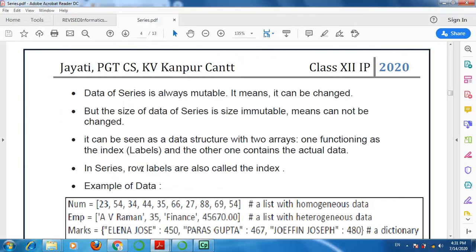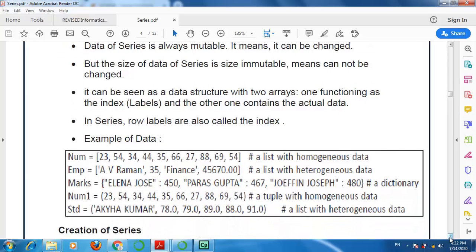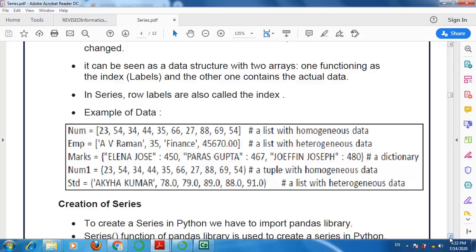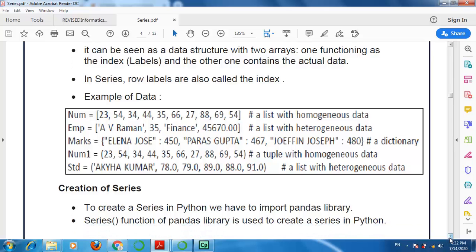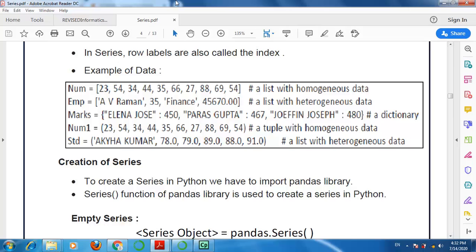Now in series, row labels are called indexes. You have seen each row is identified by a number that is known as a label, and it is also known as its index. Now for examples of data, because you are going to create your series using some data. Examples of data are here. You can see num. It is a list, and here the data is homogeneous. Homogeneous means of the same type. So num is a list of homogeneous data.